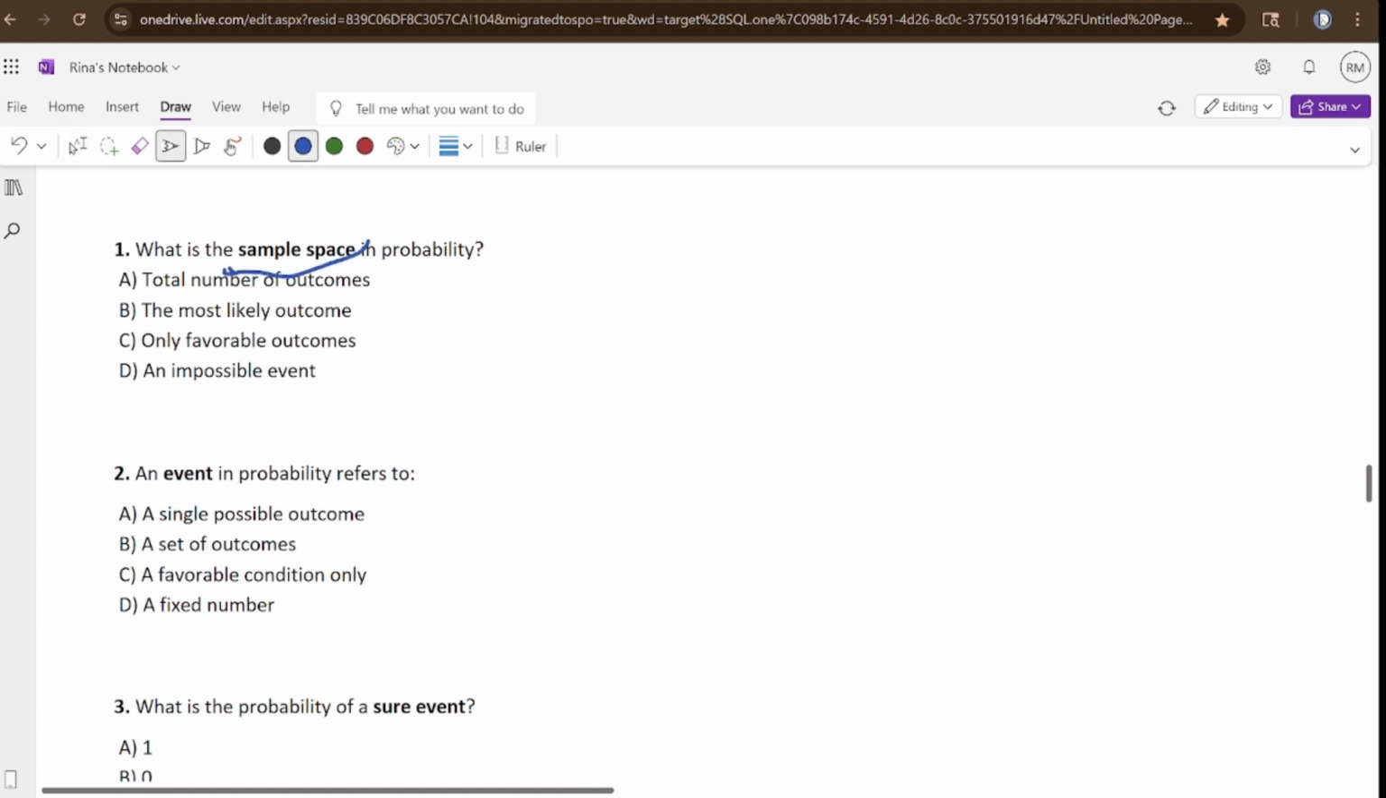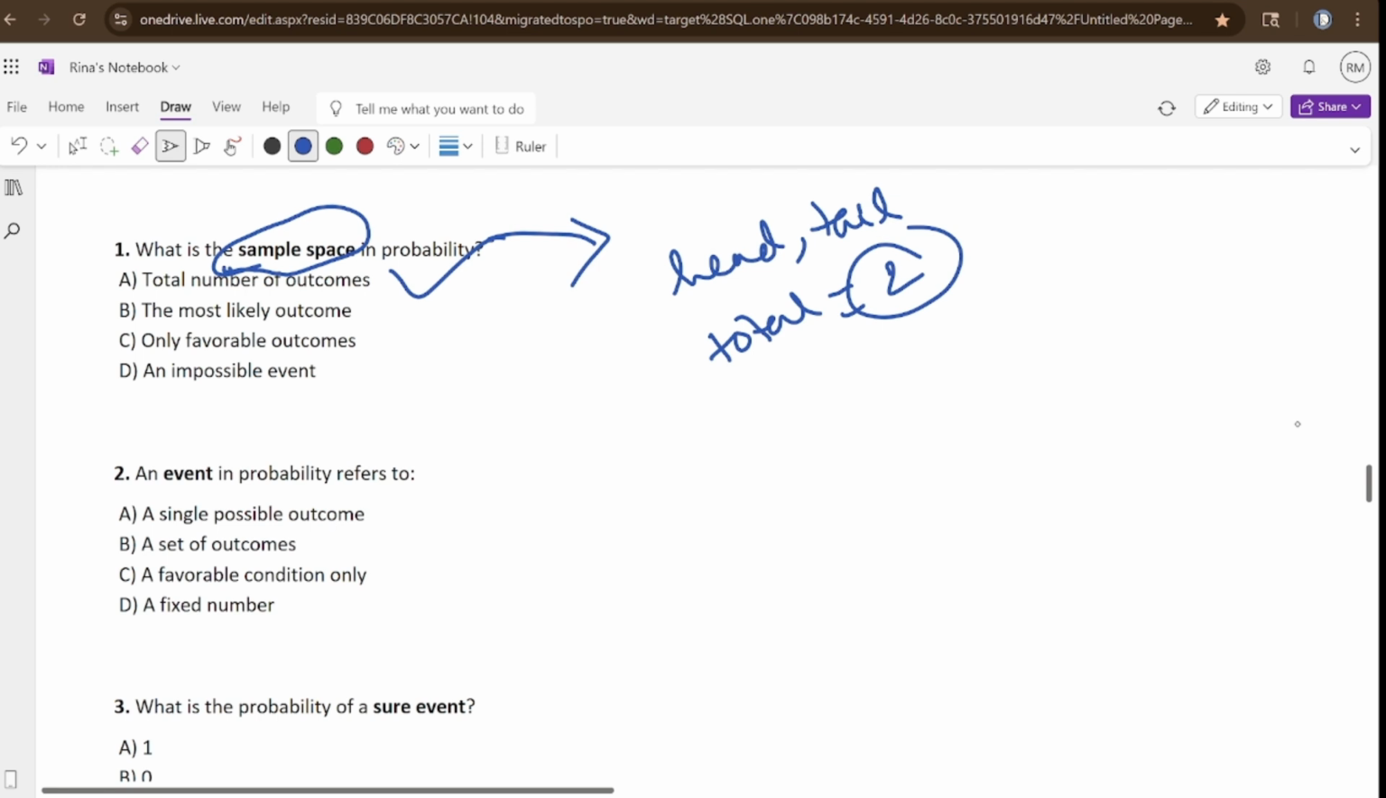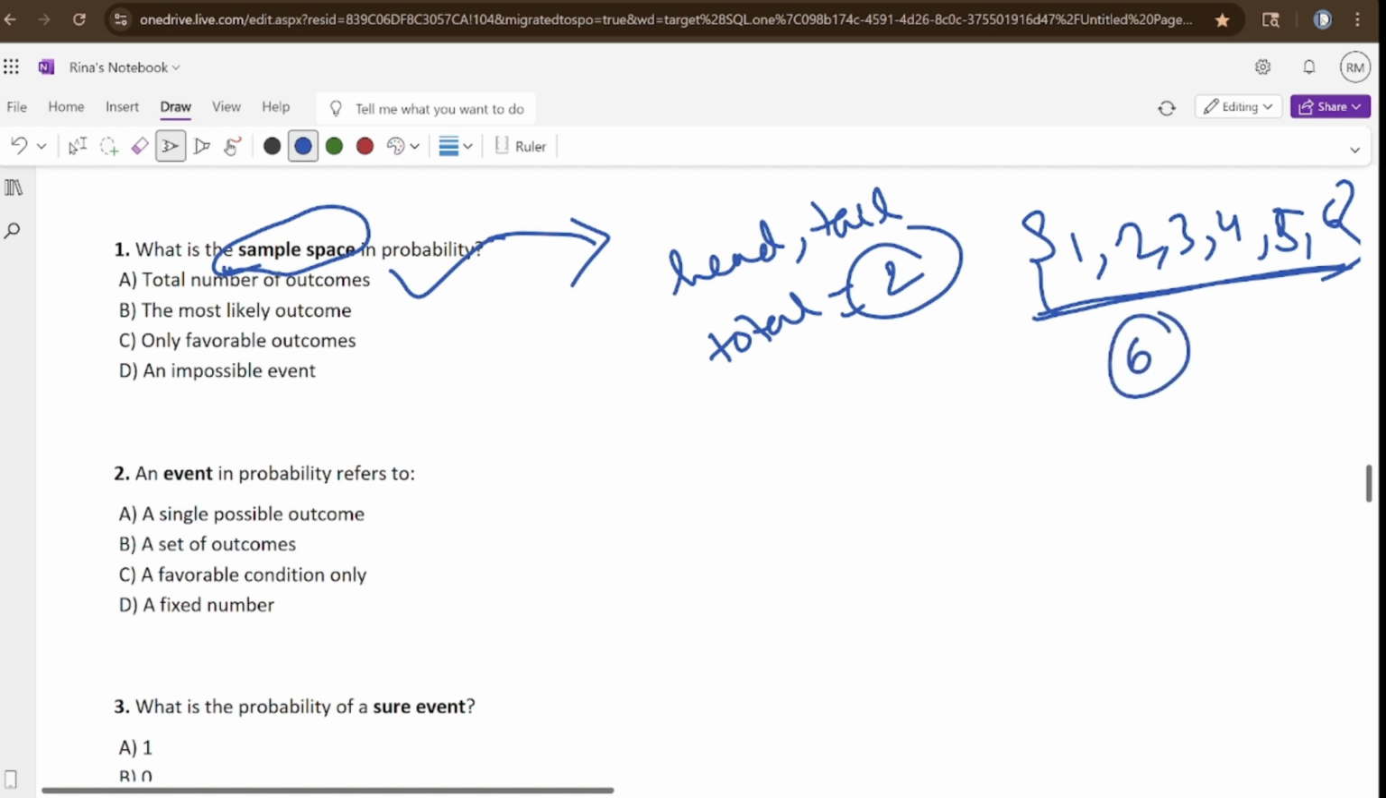What is the sample space in probability? Sample space means total number of outcomes. Let's say if you throw a coin, your outcome will be either head or tail. So total 2. So 2 is the number of sample space here, right? Let's say you throw a six-sided die. So either it will be 1 or 2 or 3 or 4 or 5 or 6. So total outcomes 6. So here sample space is 6. Okay. So total number of outcomes is known as sample space in probability.